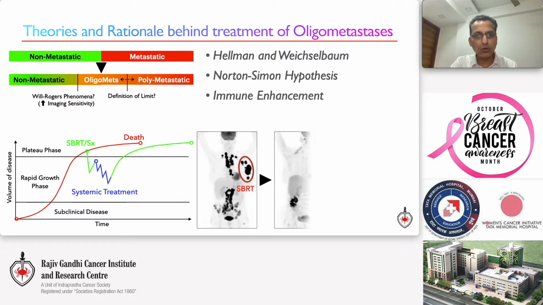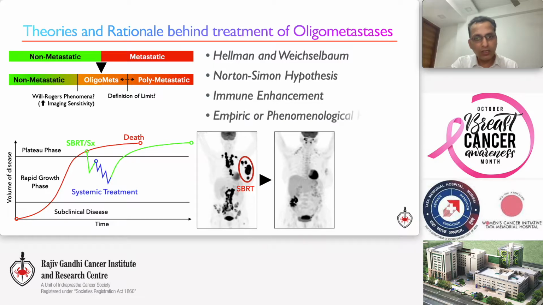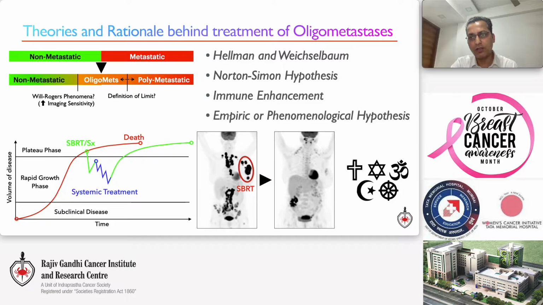Further, with the advent of immunotherapy, there is a phenomenon of immune enhancement and abscopal effects. This term abscopal effects we have been listening to for so many years. And lastly, but not the least, there are still some patients who do exceptionally well. Let's call it the act of God hypothesis.